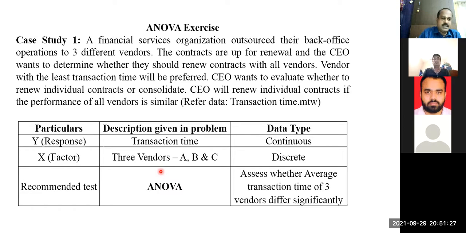Do you want every customer to be happy? Yes, sir. That means within batch variation should be less. If within batch variation is less, all 100 customers will be happy with your product. Otherwise, definitely one or two customers will come and make a complaint against you. So it's very important you keep the within batch variation minimum.